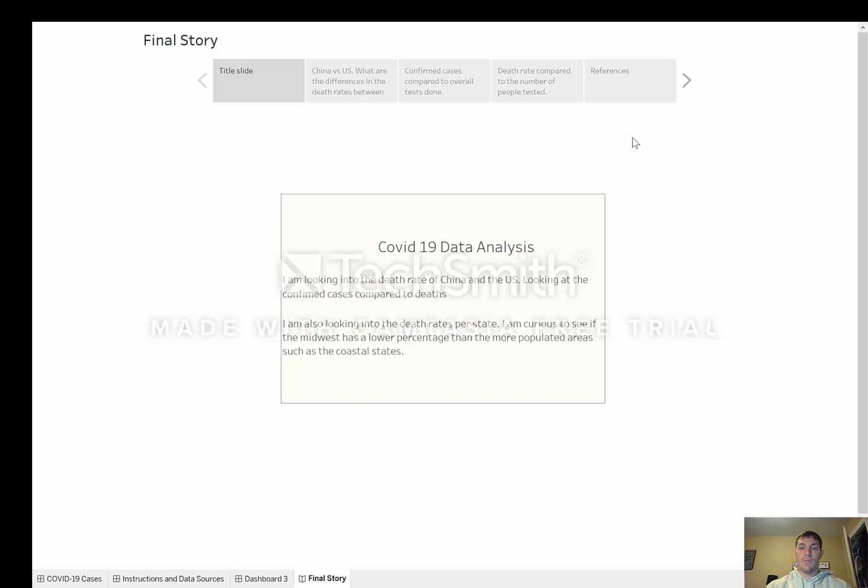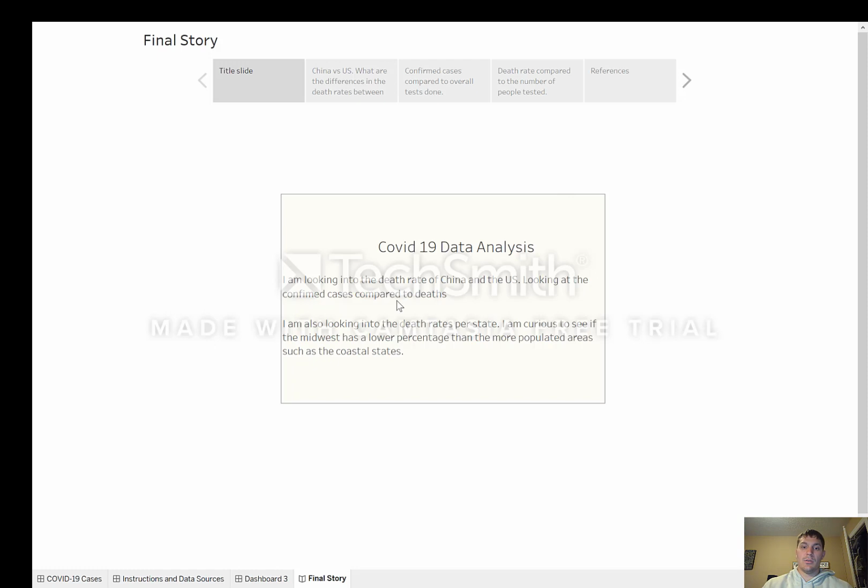Hello, this is COVID-19 data analysis. The things that I'm going to be looking into are the death rate of China and the US, and I'll be looking at the confirmed cases compared to the deaths. I'm interested to see what the death rate is between these two countries, considering one of them is where this whole pandemic started, and then the US where we currently reside.